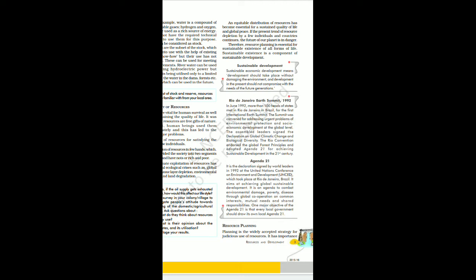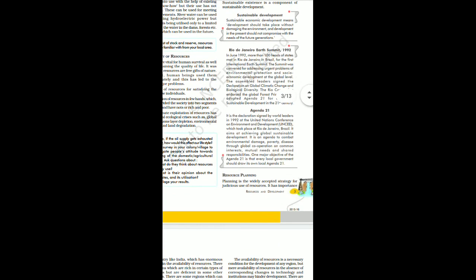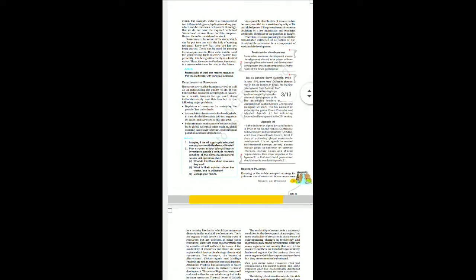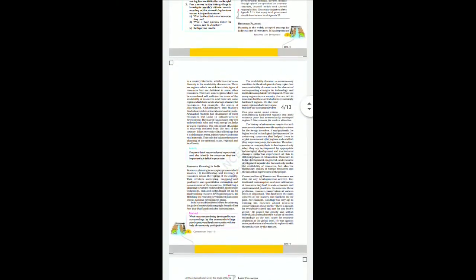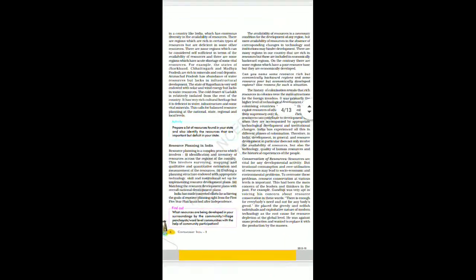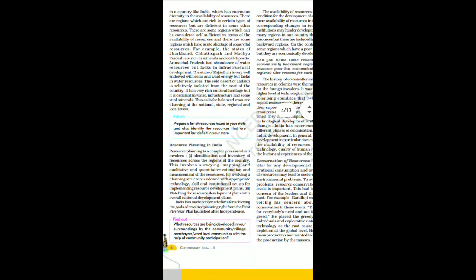Now, we move on to our next topic, that is resource planning. See, planning is utmost required in every sphere of life. It is not only the resources that you need to plan out right from the beginning of your life to have a sustainable future, you need to plan out everything around you.